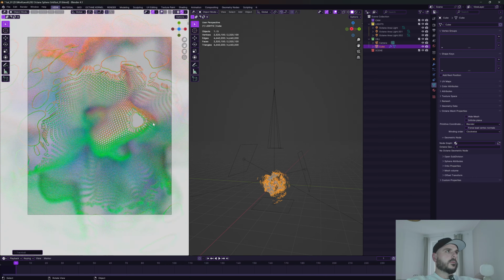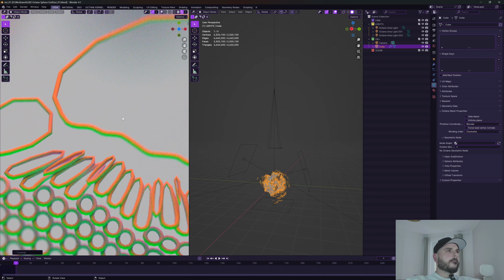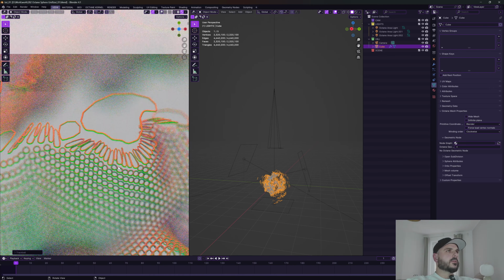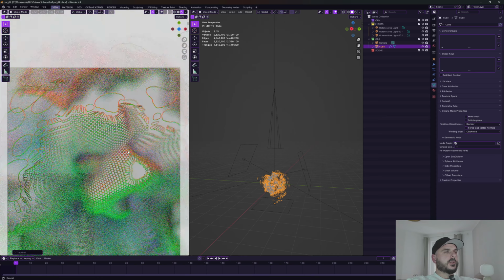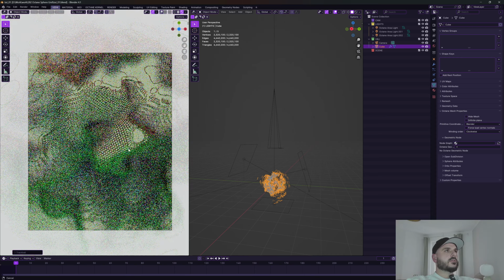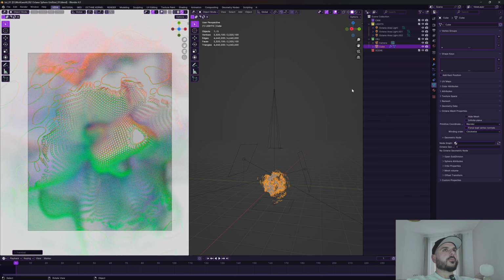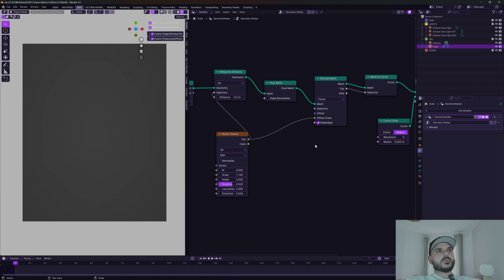Yeah, so this is kind of cool. I think we can increase the subdivision surface, the last node in the geometry node tree, to make it even smoother.